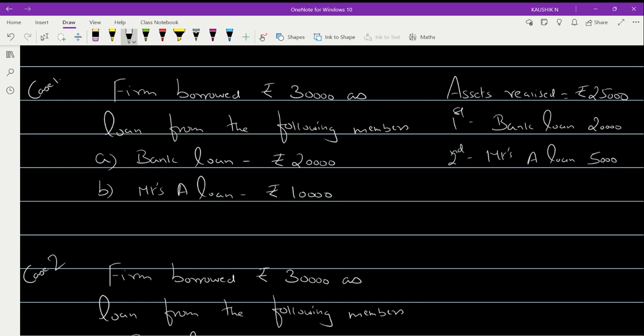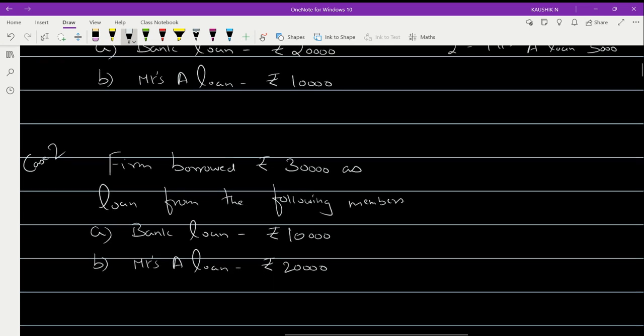the settlement. In the second case, let us take the same value, assets realized rupees 25,000. Now here, the bank loan amount is 10,000, but Mrs. A's loan amount is 20,000. Whom will you settle first?